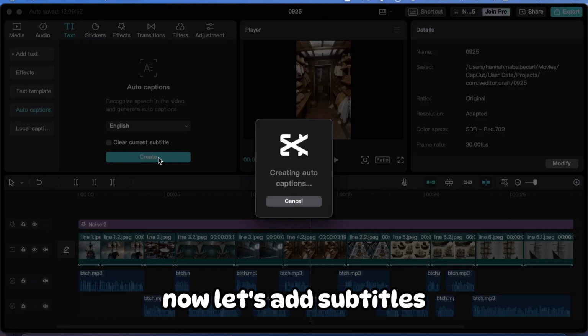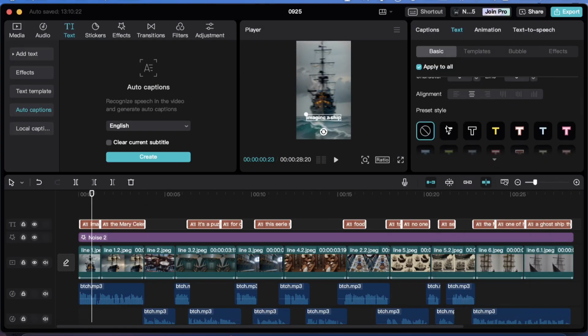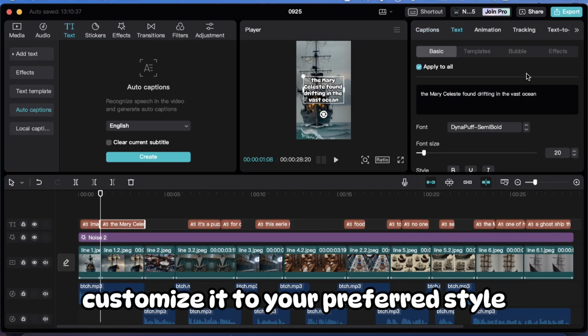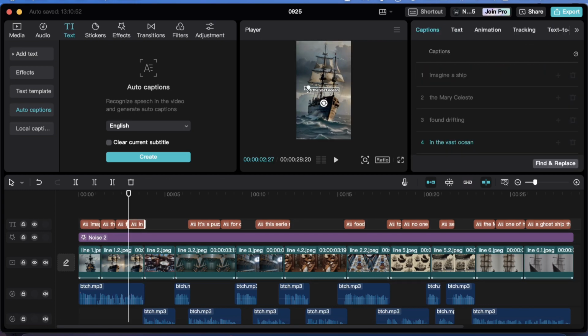Now let's add subtitles. Customize it to your preferred style. Lastly, the final touch. Let's add background music to get viewers in the mood.